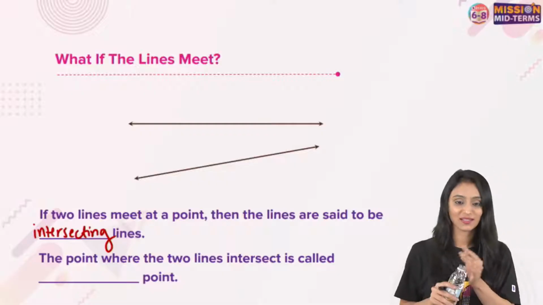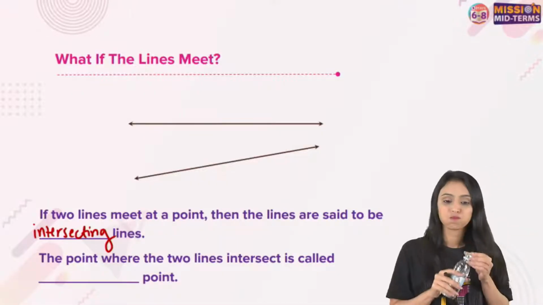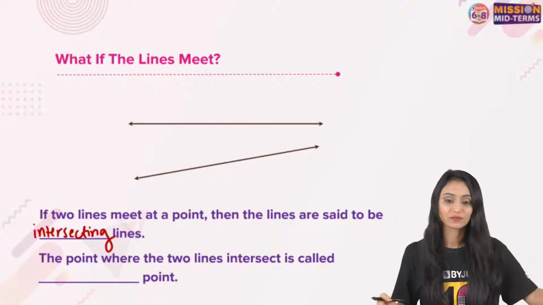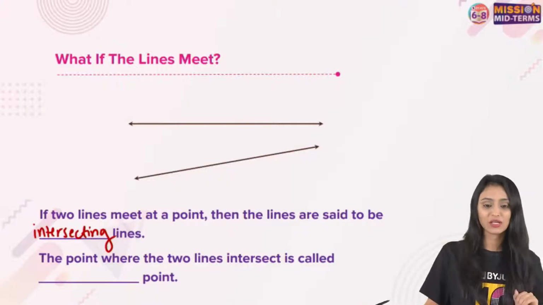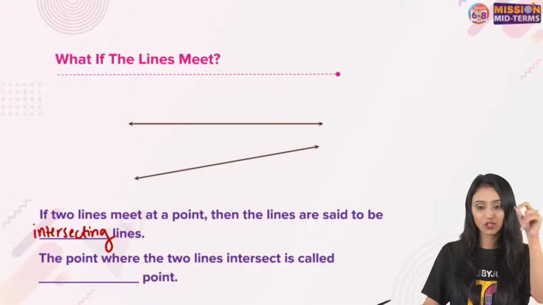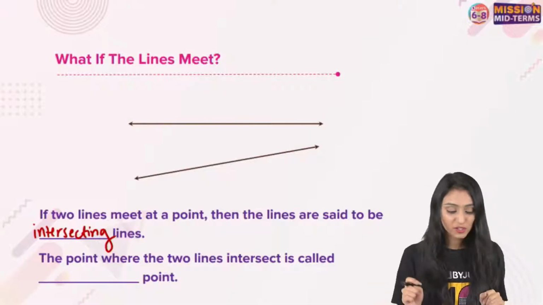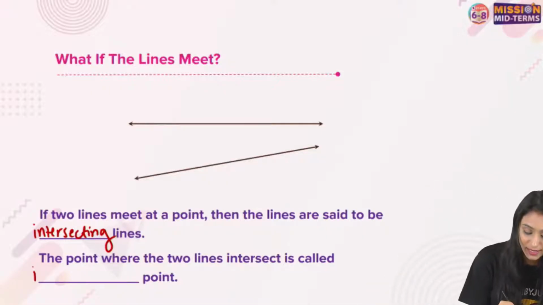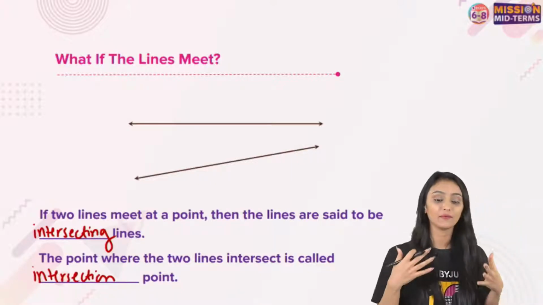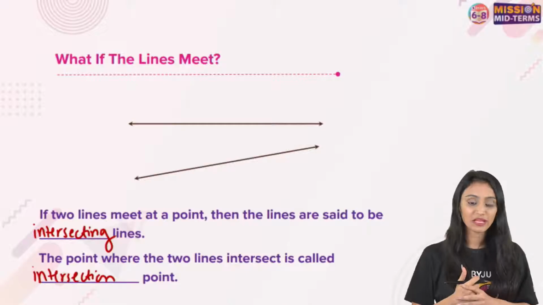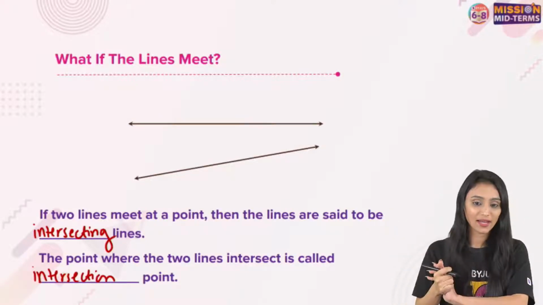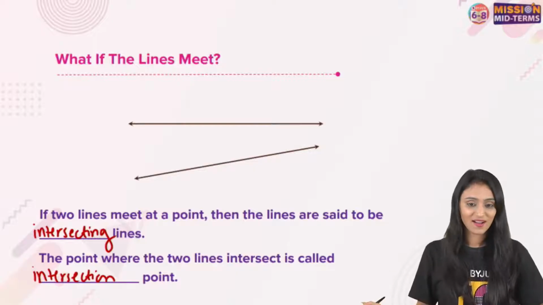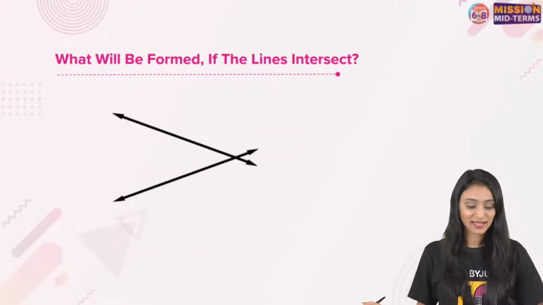Yes, Abhishek, you're right. What is that point called? Yes, Srishti, that was the answer for the previous one. What is that point called where the two lines meet? Correct, that's the point of intersection. So we can call this the intersection point. Very nice. I'm feeling very good right now because we all have understood this concept so well, right? All right. Let's move ahead.